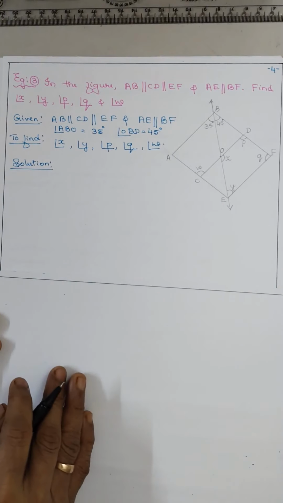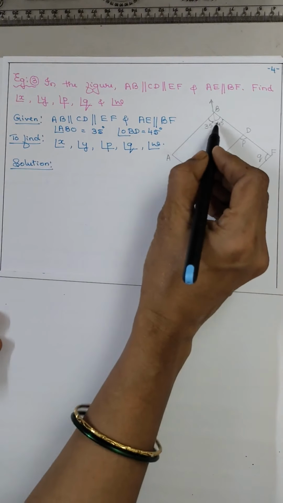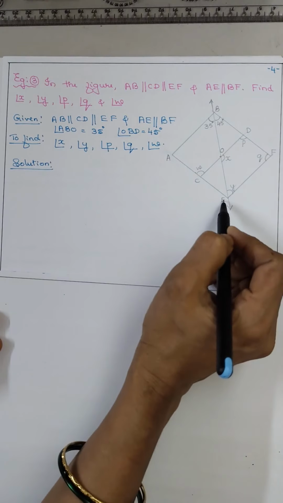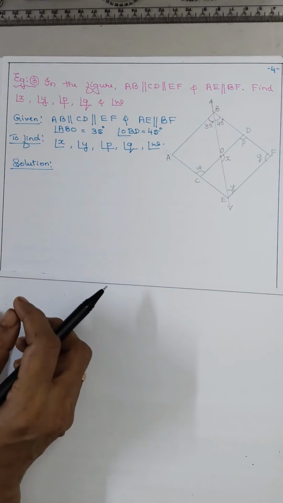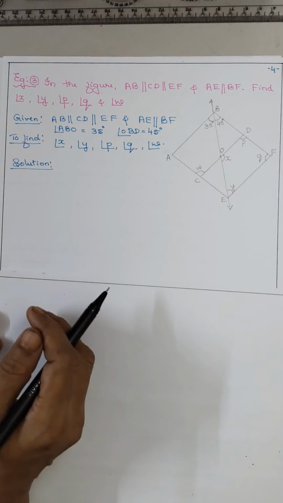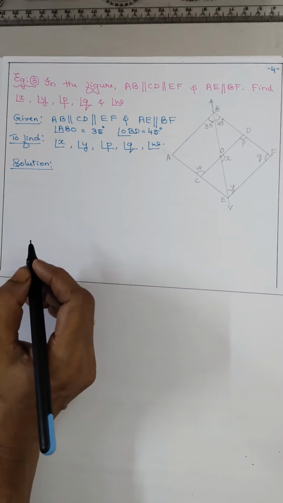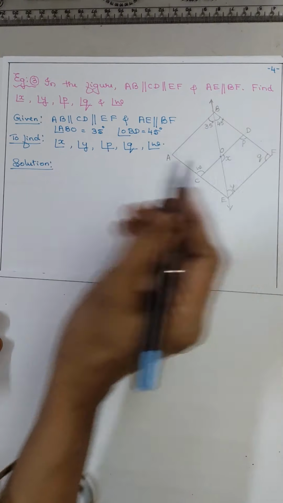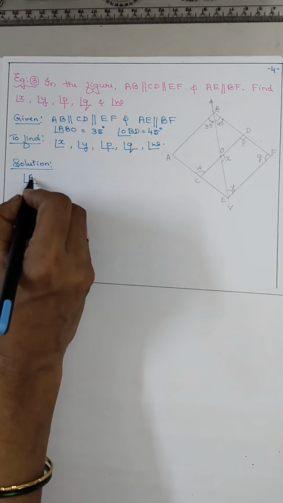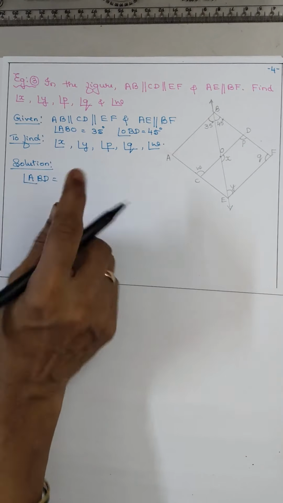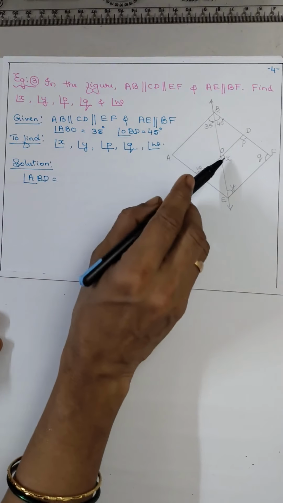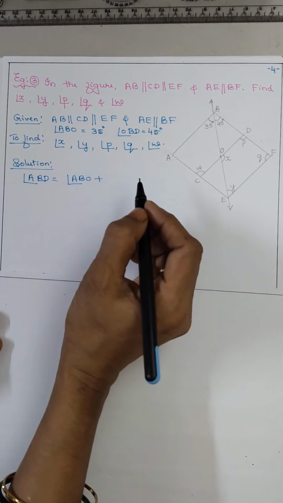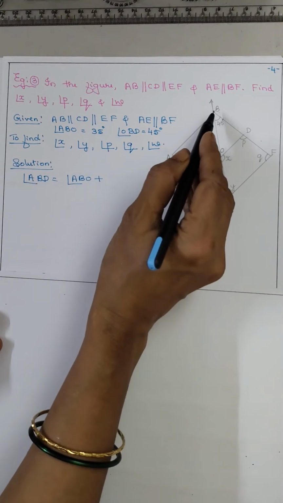Before finding the angles, first we will add these two because these are parallel. So taking this angle together we can solve. Okay. So first we will find ABD. Angle ABD is equal to angle ABO plus angle OBD.